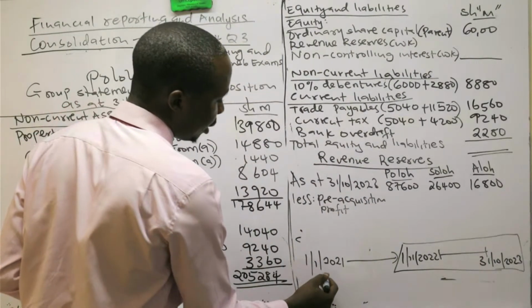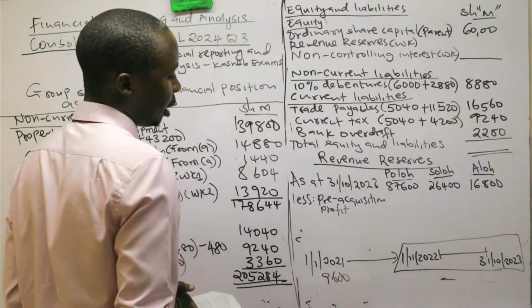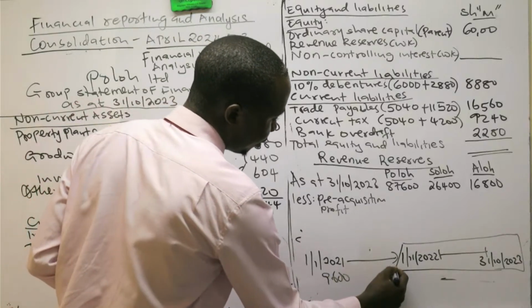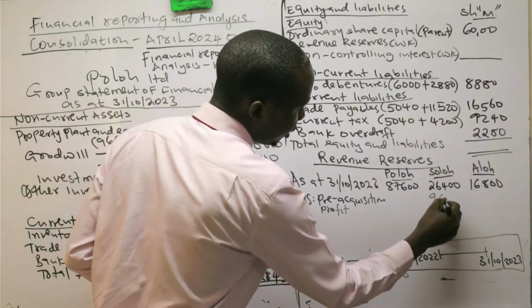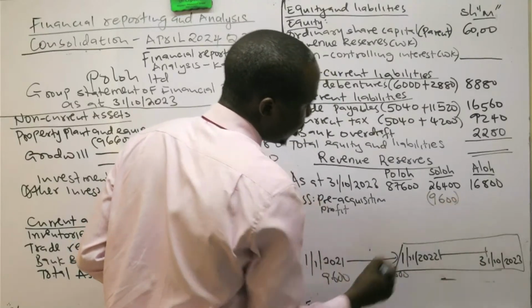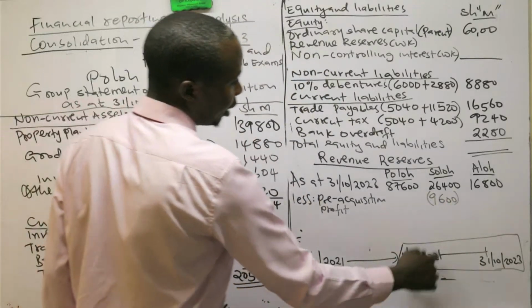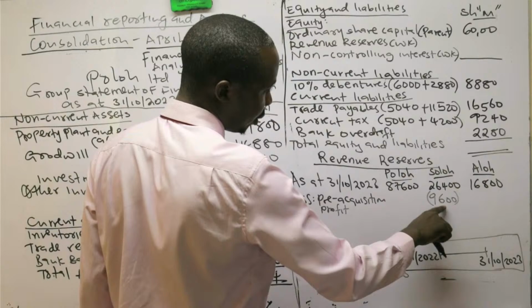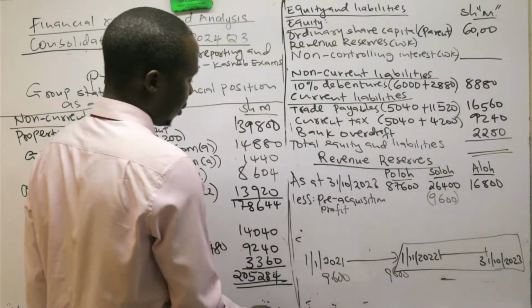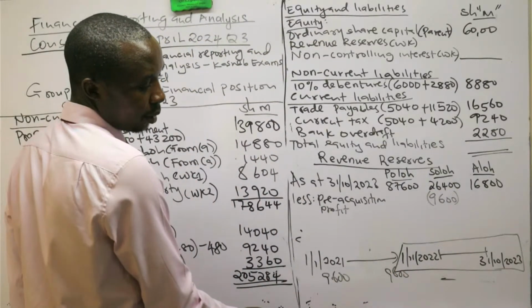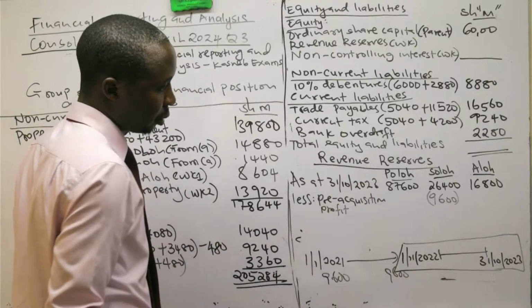That is why I'm deducting this profit which was there as at the time of acquisition, which is the opening here. So I need to deduct that. I need to raise it so that I remain with, because this one is inside this. By the end of the year, this one is here. It's inside the 26,400. So I need to deduct.